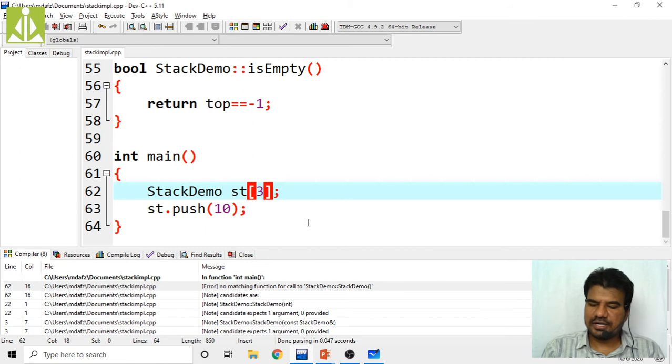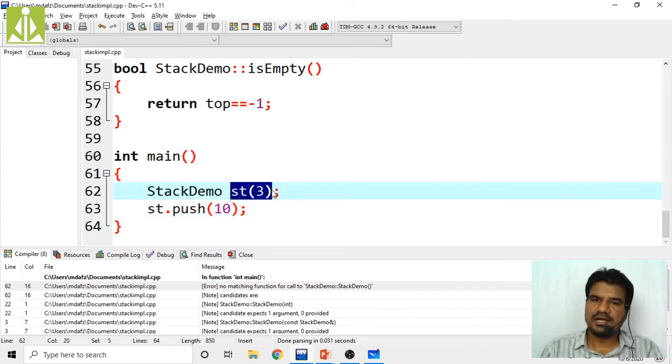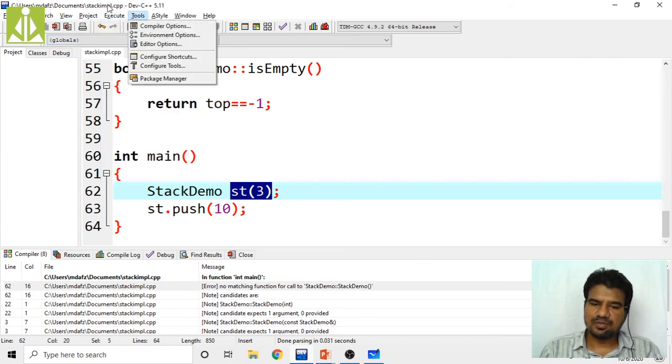As it is not an array, as it is object creation, we have to take it like this. It's my mistake basically. Object creation we pass in parenthesis, not in curly brackets. The size we have to pass in parenthesis because this is the constructor call, isn't it? It is not array creation, it is the constructor call. So like this we have to put.